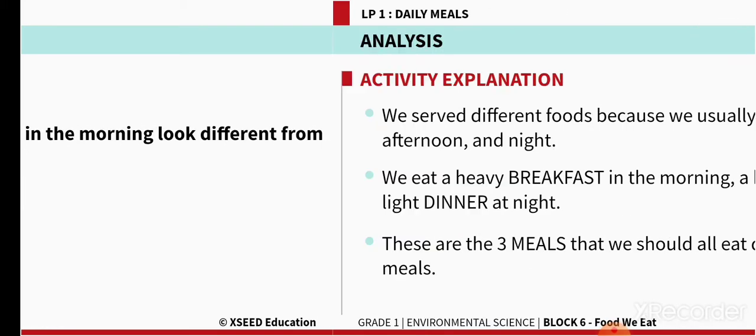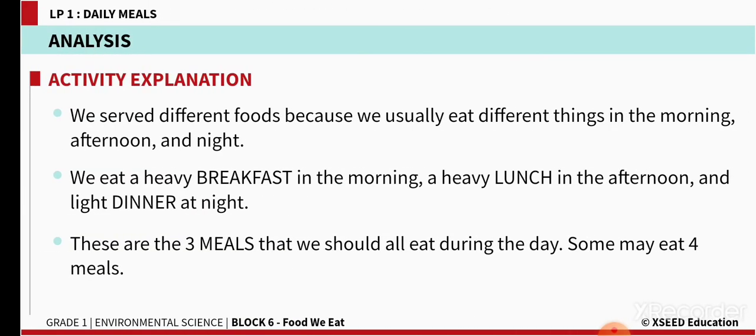Yes, very good. Why? Because we usually eat different things in the morning, afternoon and night. We eat heavy breakfast, right? And also heavy lunch in the afternoon, but the dinner will be light, no, children? These are the three meals that we should all eat during the day. Some may eat even 4 meals as per their age.